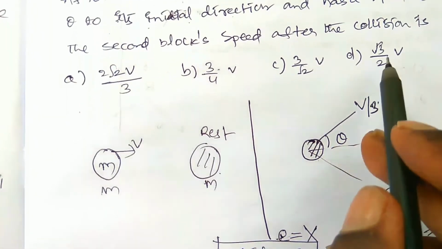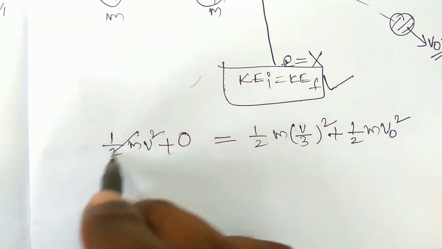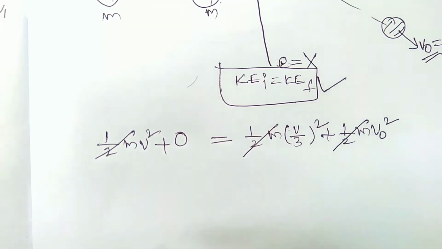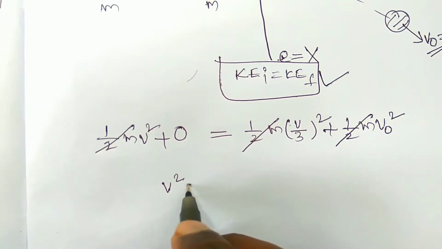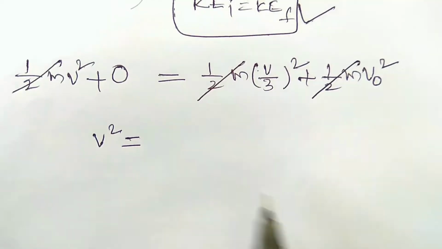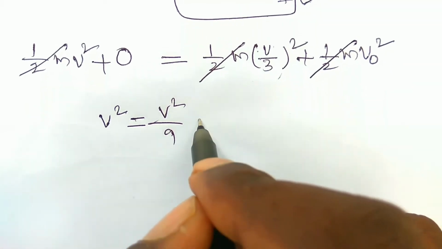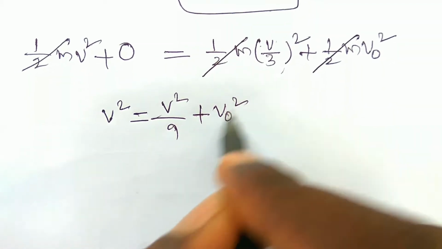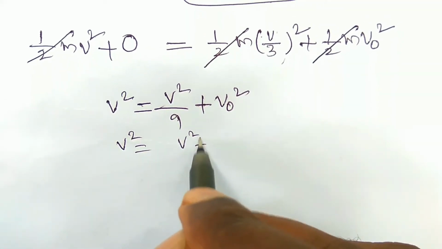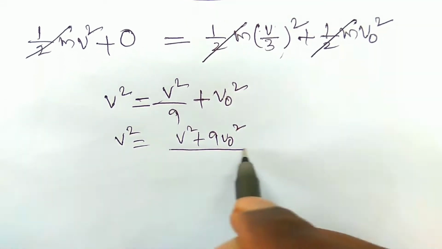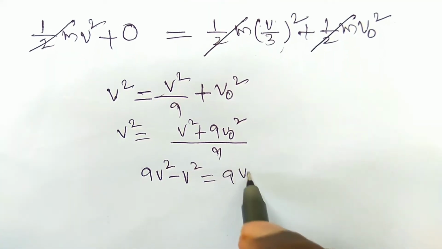Just simplify: 1 by 2m, 1 by 2m, 1 by 2m, these all cancel out. It is v square equal to v square by 9, because (v by 3) whole square is v square by 9, plus v0 square. Taking the LCM, v square is equal to (v square plus 9 v0 square) by 9. So 9 v square minus v square is equal to 9 v0 square.